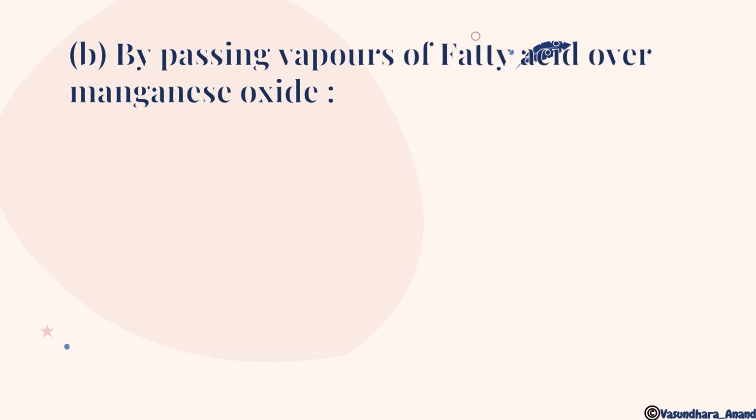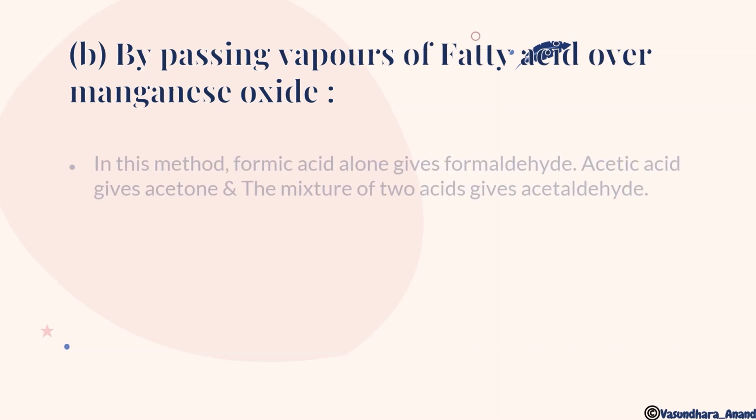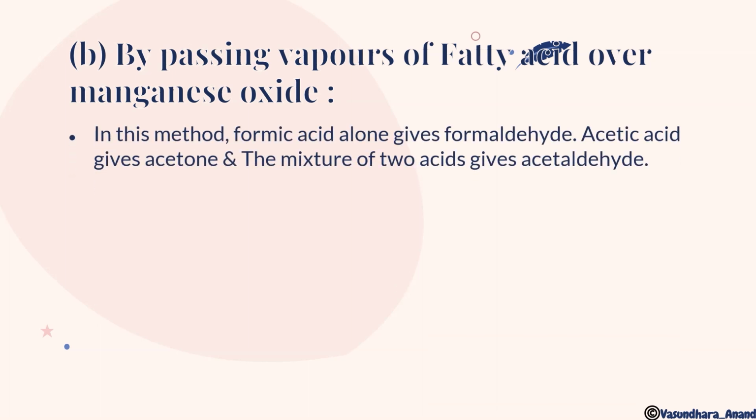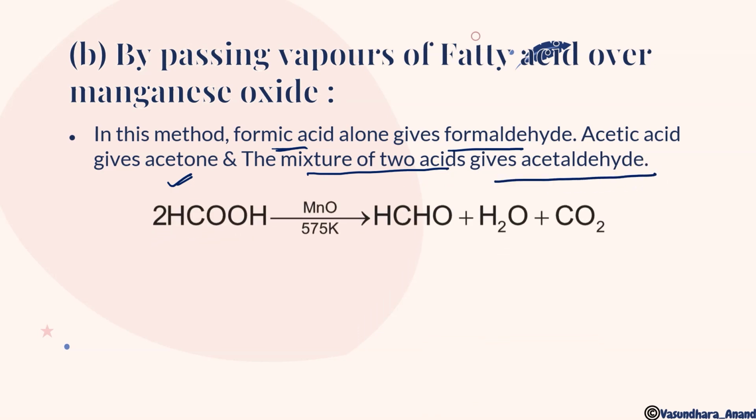Next is passing vapors of fatty acid over manganese oxide. If we pass vapors of fatty acid through the manganese oxide, what will we get? In that case also we will get the aldehyde. In this method, formic acid alone gives formaldehyde. If there is only formic acid, it will give formaldehyde, but if we use acetic acid, it will give you acetone, and if we use a mixture of two acids, then it will give you acetaldehyde. Okay, so how? Let's see.